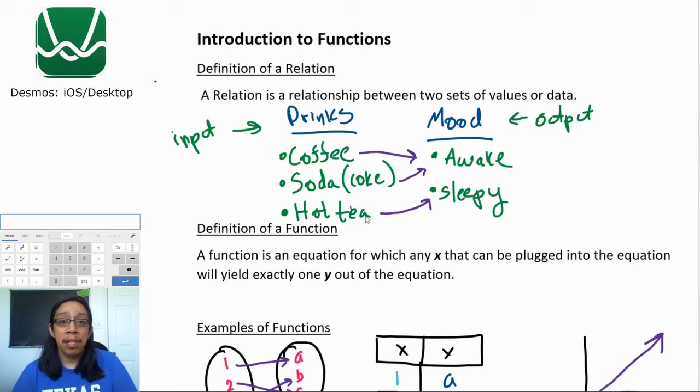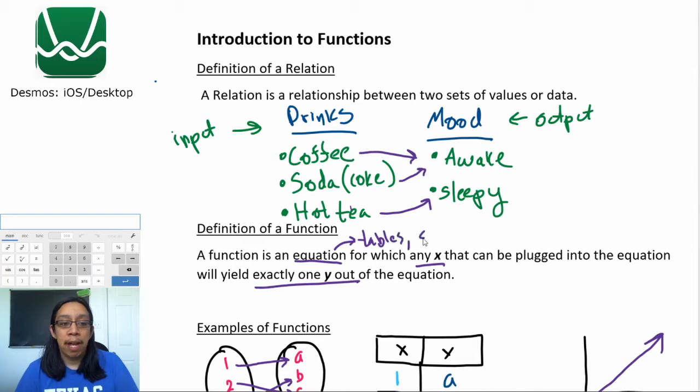Now, more specifically, we can expand that and talk about different types of graphs, tables, and equations. So let's look at a good working definition of a function. A function is an equation for which any x that can be plugged into the equation will yield exactly one y out of that equation. Does it always have to be an equation? Absolutely not. It can also be tables.